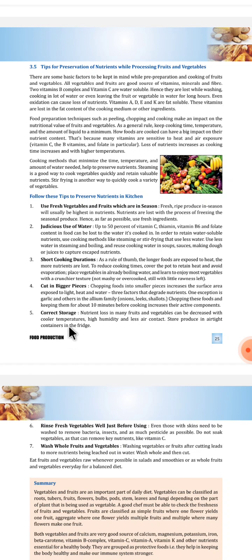Correct storage. Nutrient loss in many fruits and vegetables can be decreased with cooler temperature, high humidity and less air contact. Store produce in airtight containers in the fridge.